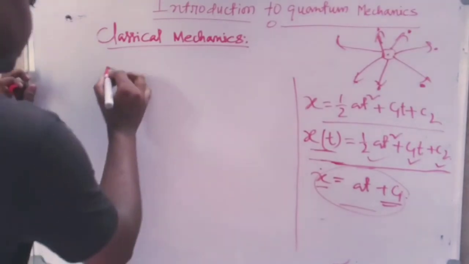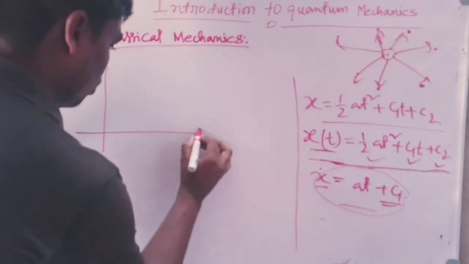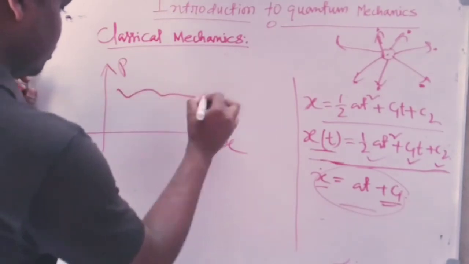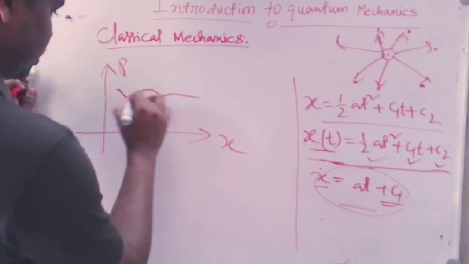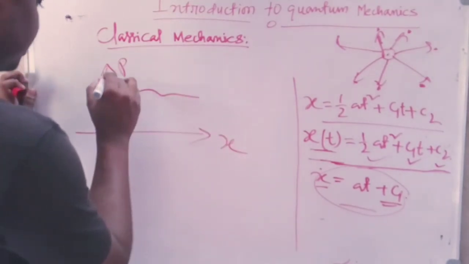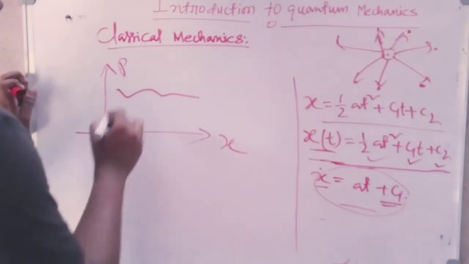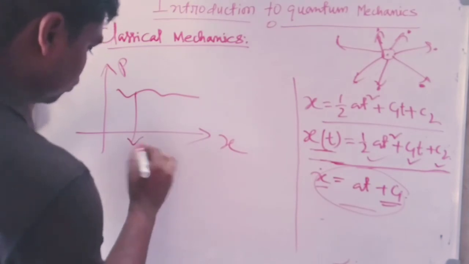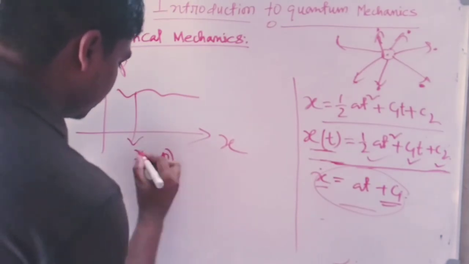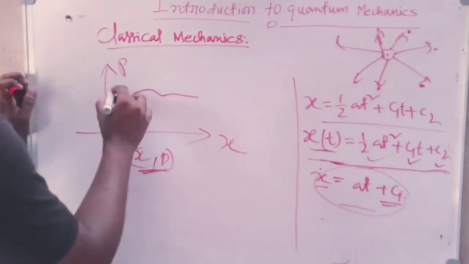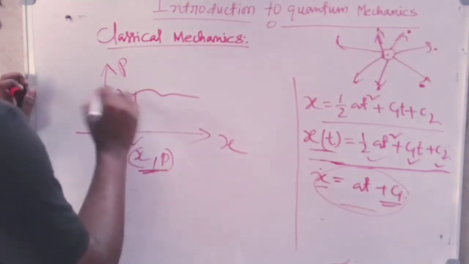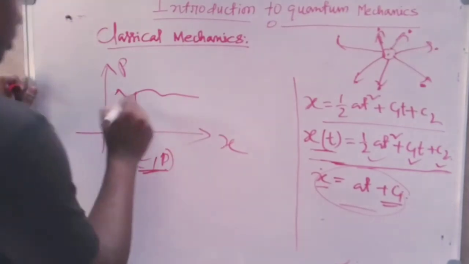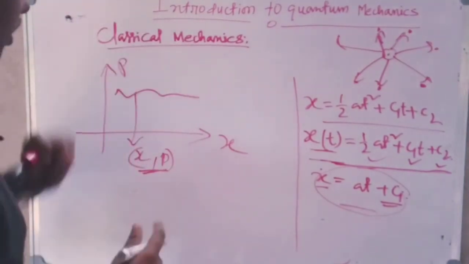That means if we make a plot between the position and momentum of the system, then we can find some plot like that, and each point on this plot supplies the values of the pair x, p, and all the x, p are equally correct to represent this particular system.